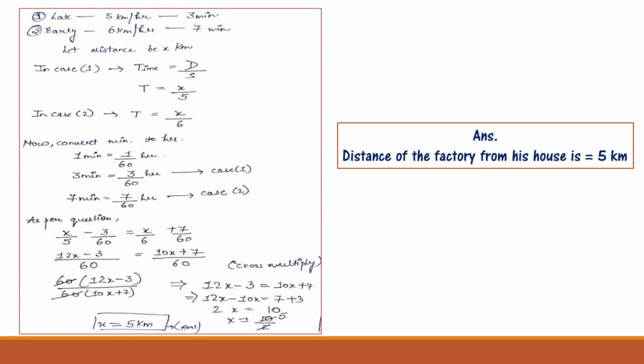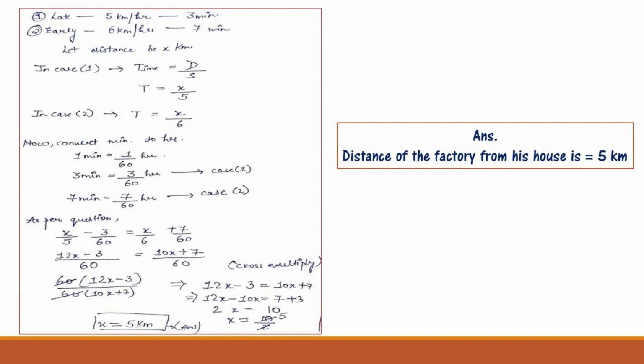Now let us solve this question. As it is given in the question, the first case is a worker reaches his factory 3 minutes late if his speed from his house to the factory is 5 km per hour. The second case is if he walks at a speed of 6 km per hour, then he reaches the factory 7 minutes early. Now let the distance be x kilometers. In case 1, let us find the time. Time is distance divided by speed, that will be x divided by 5. In case 2, the time will be x divided by 6.